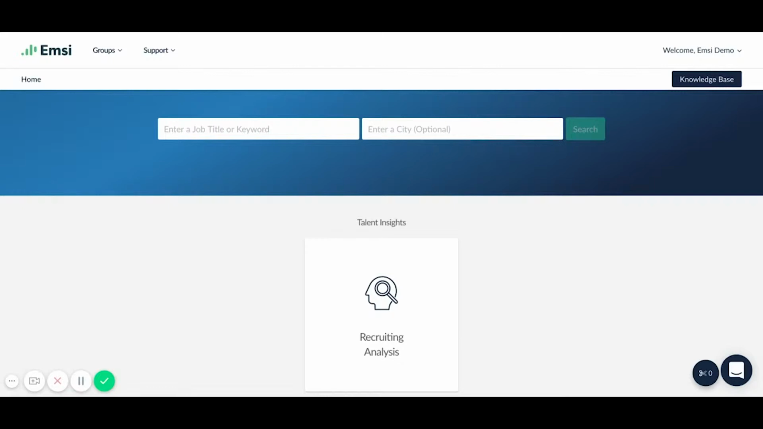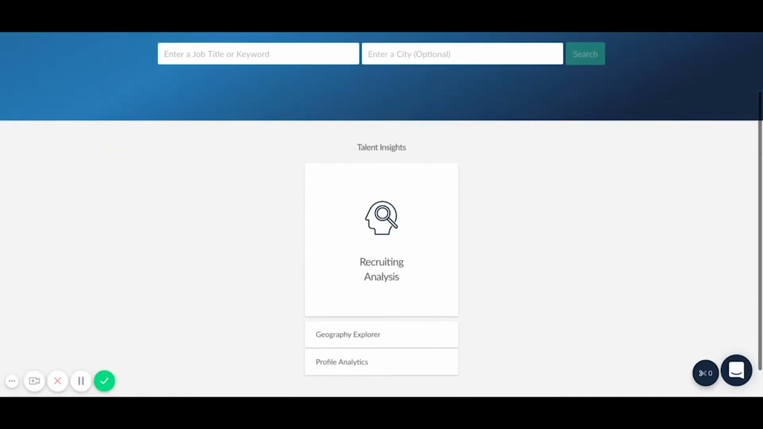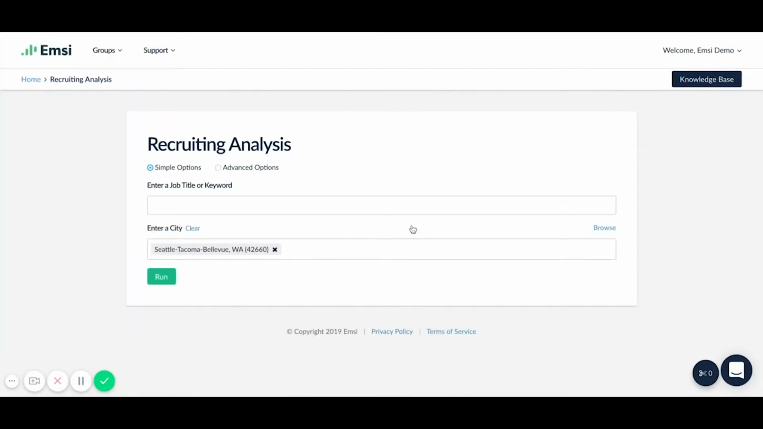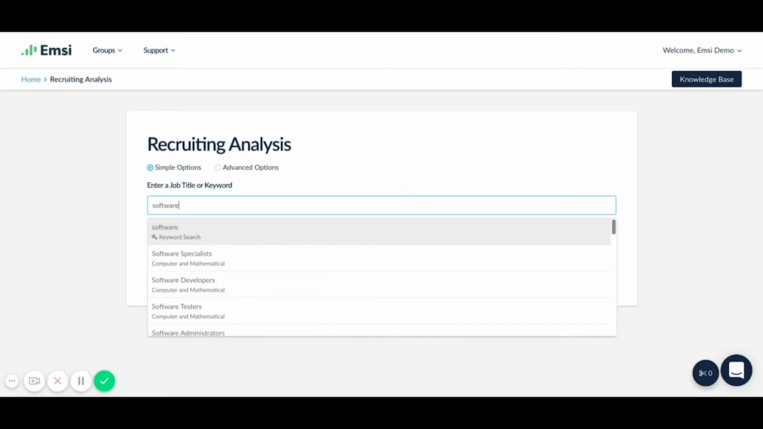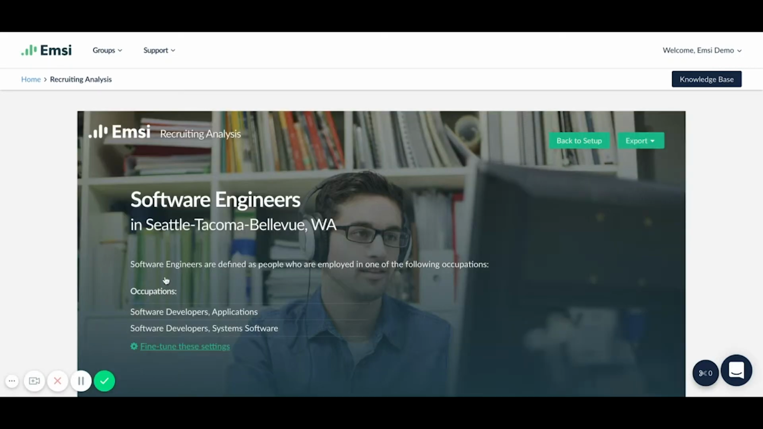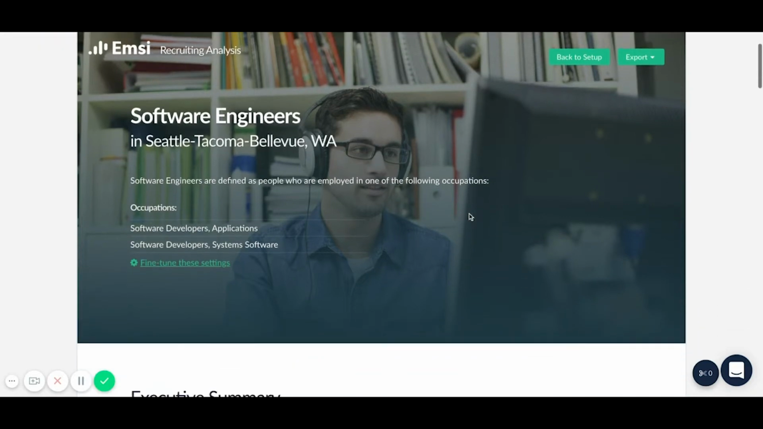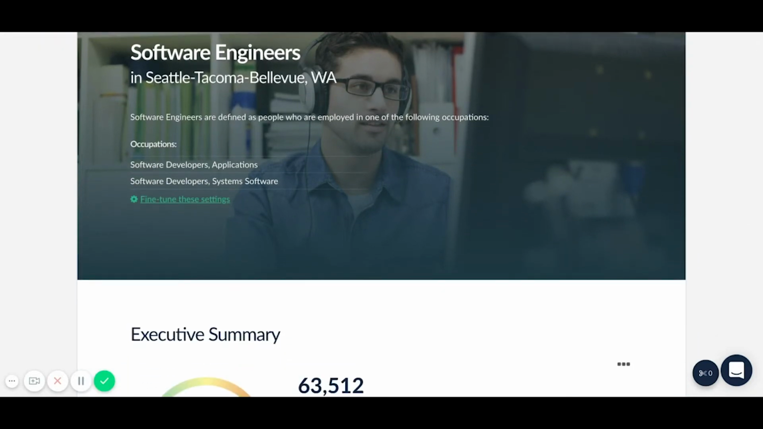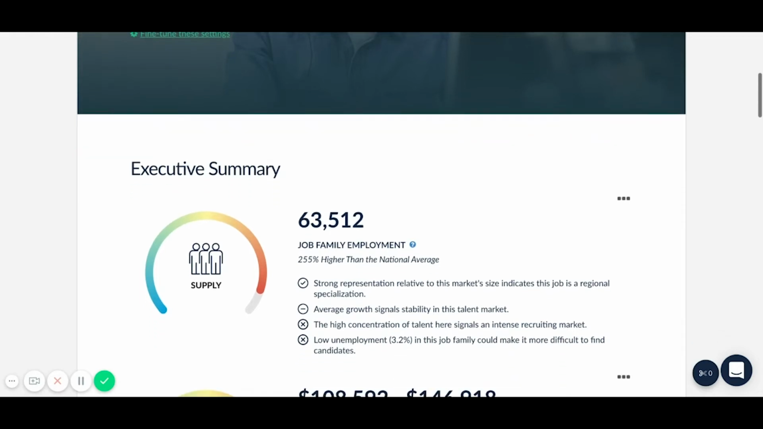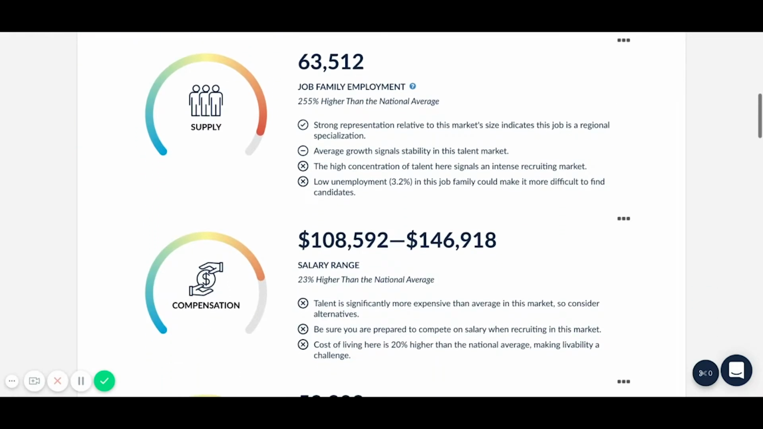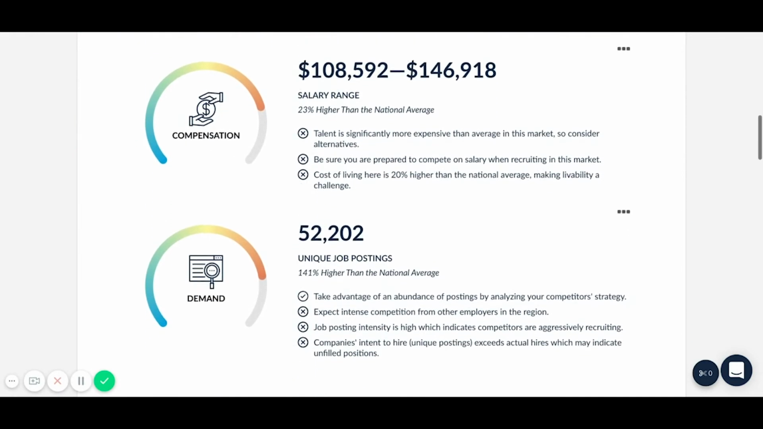First, we'll click on the Recruiting Analysis report and search for software engineers in the Seattle, Tacoma, Bellevue MSA. In the executive summary, we can see a big picture view of the supply, average salary range, and demand for software engineers in this region.